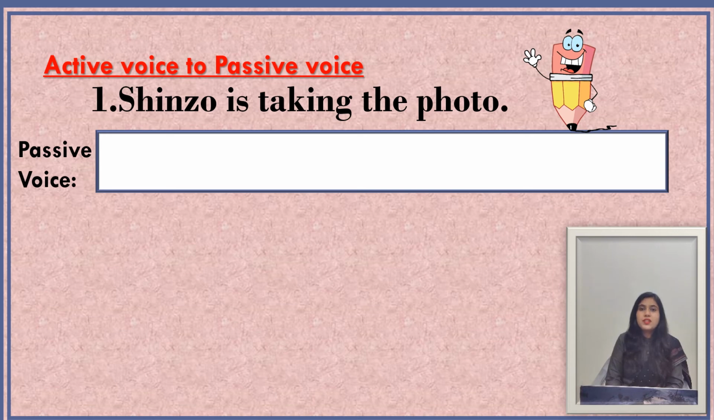Now look at the first sentence here. The first sentence is Shinzo is taking the photo. In this sentence our verb form is taking, meaning auxiliary verb plus main verb with ing, which indicates that this sentence is in present continuous tense. And Shinzo is the subject here and the photo is the object of the sentence here. Now we see the passive form of this sentence.